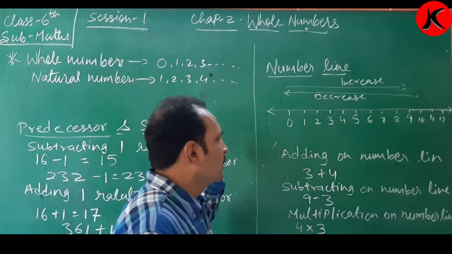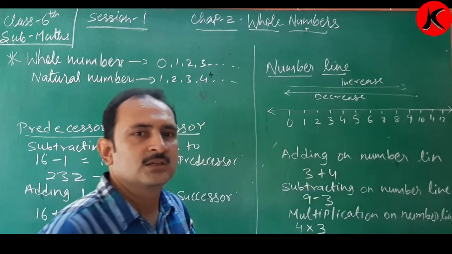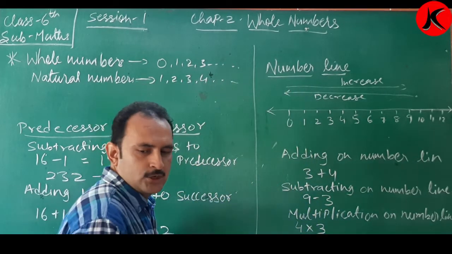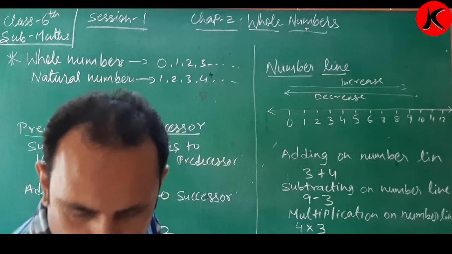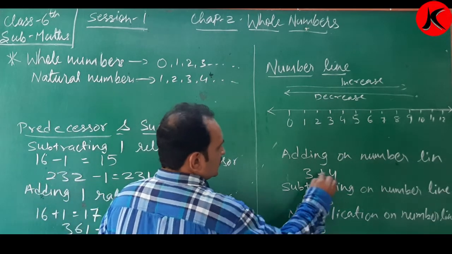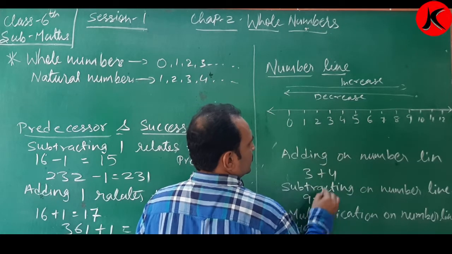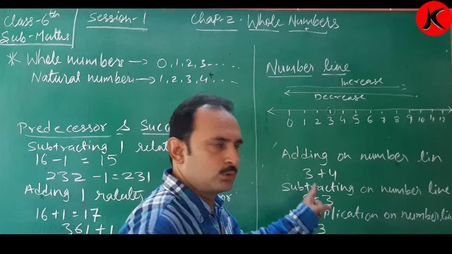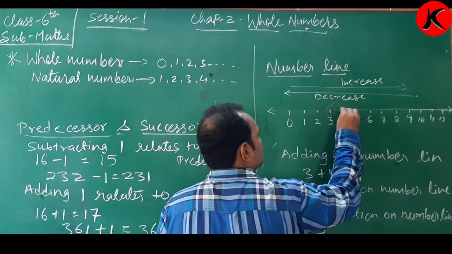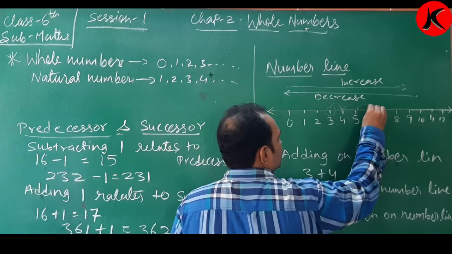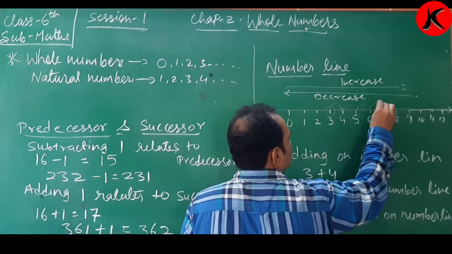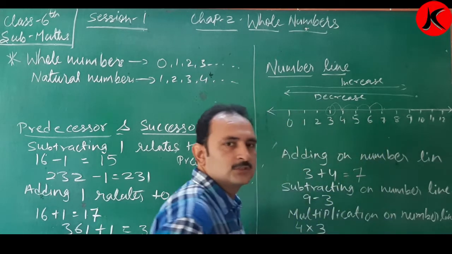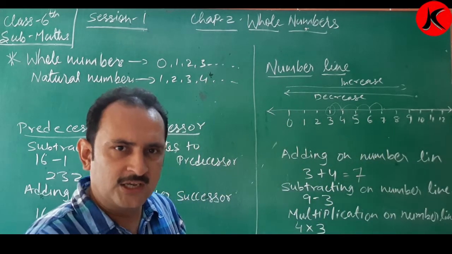Now suppose I want to add something according to the number line. So how would I show this? I'll just take some other chalk. I want to add 3 plus 4. So I will start with 3. I want to add 4, so jump 1, 2, 3, 4. So the answer is 7. Clear?